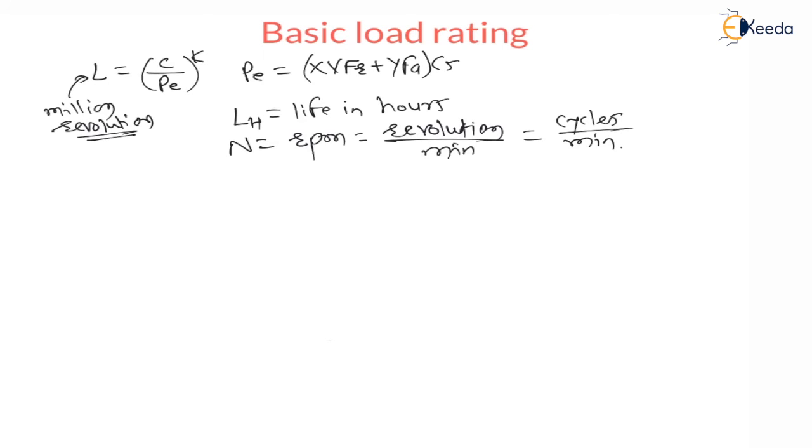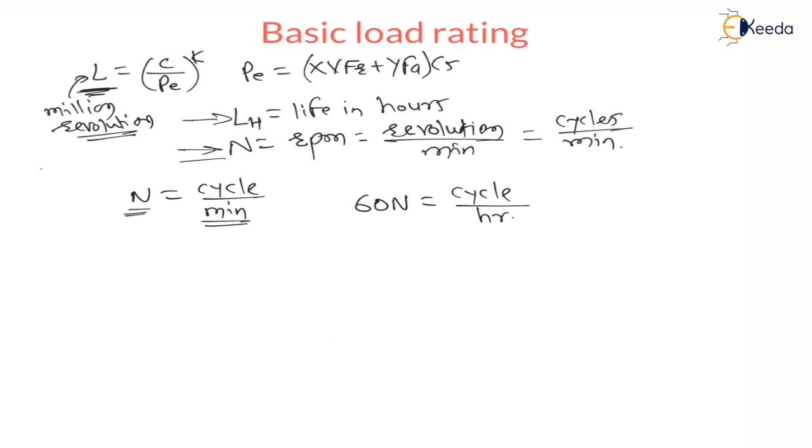right? Now with the help of life in hours and cycles per minute, we have to find the life in million revolution. As N is cycles per minute, if I multiply this N with 60, we will get cycles per hour. Therefore 60 into N is cycles per hour, and life is given LH in hours.